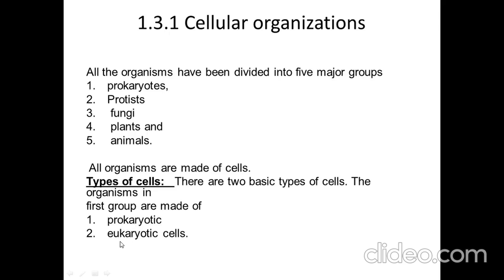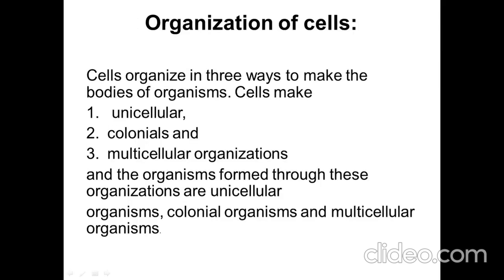And eukaryote is a highly evolved cell. This is present in plants, animals and fungi, in higher multicellular organisms, and in this cell all types of organelles are present. So these 2 types of cells are present in all these 5 types of organisms. And the next is organization of cell. Cells are organized in 3 ways: unicellular, colonial and multicellular.